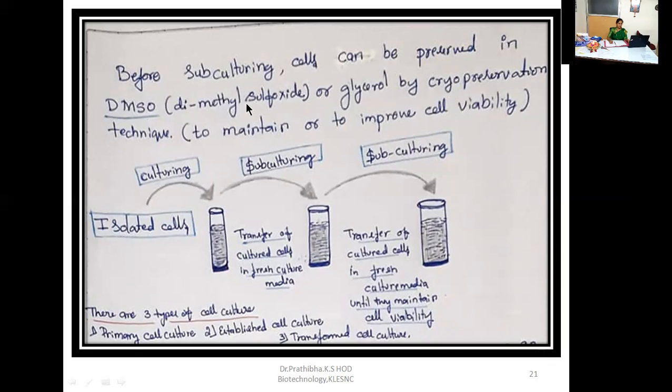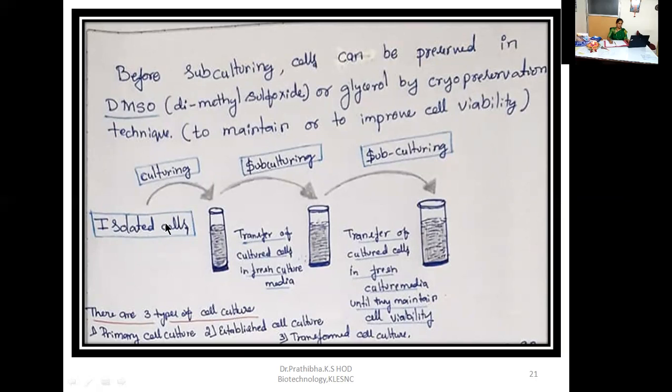Why are we doing this? To maintain or to improve cell viability. If you are not interested in subculturing, you can also preserve the cells by using all these methodologies, that is cryopreservation, or by using the chemical glycerol or DMSO.